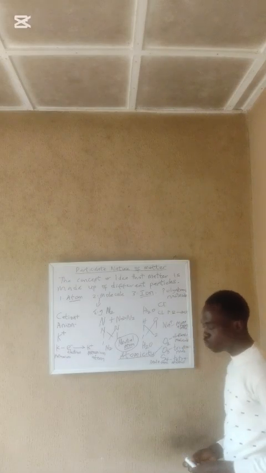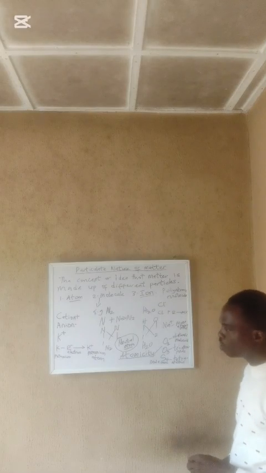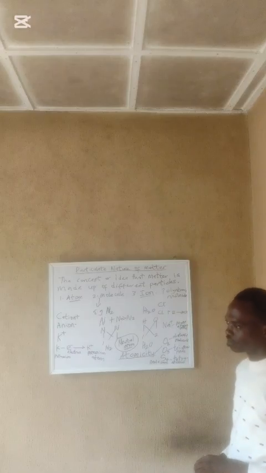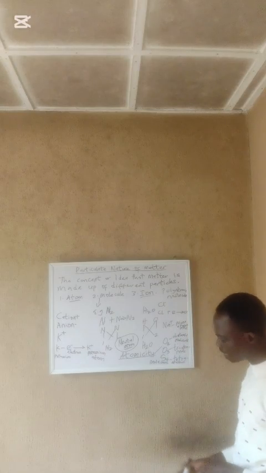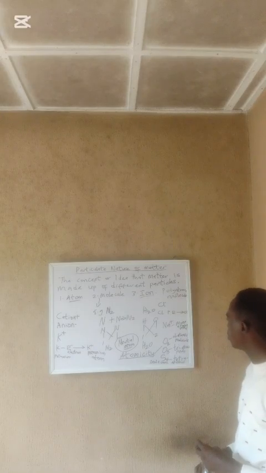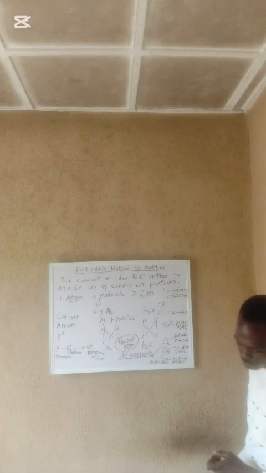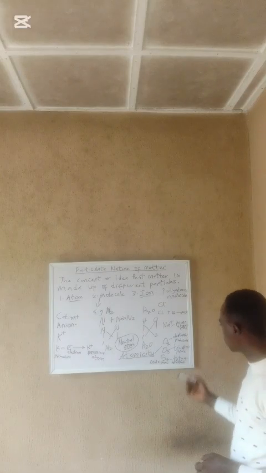And by so we move to atomicity. We said the atomicity of an element is the number of atoms in one molecule of the element. So here I spelled out some examples. Sodium is a monoatomic molecule. Oxygen is a diatomic molecule. We have ozone.